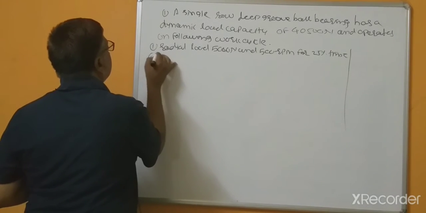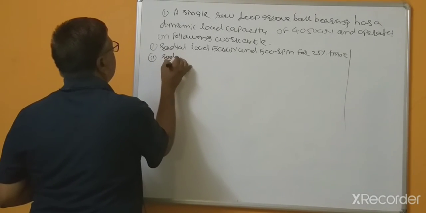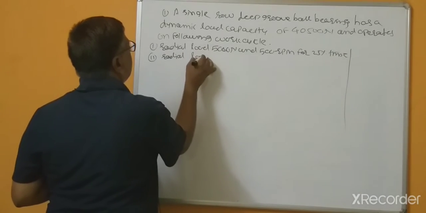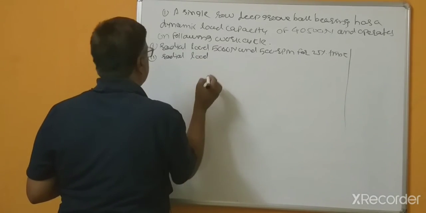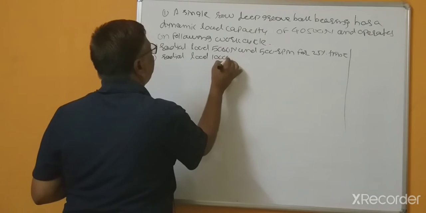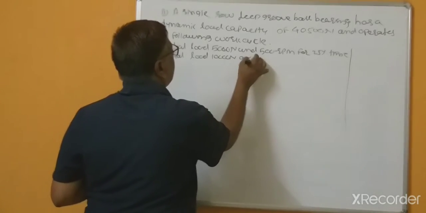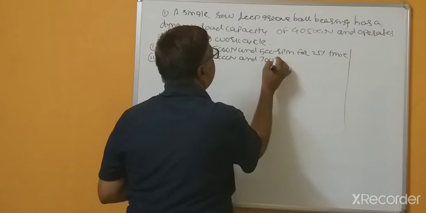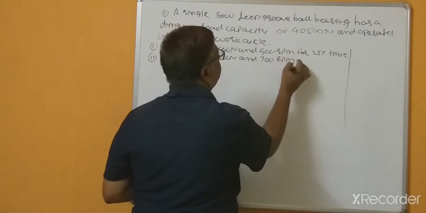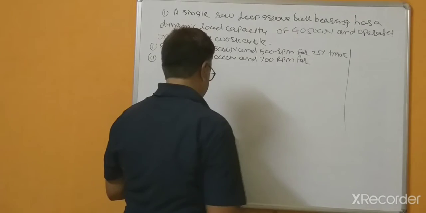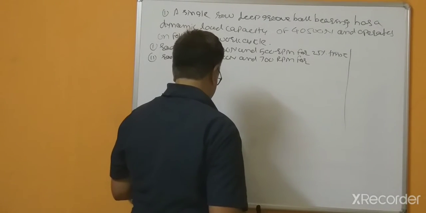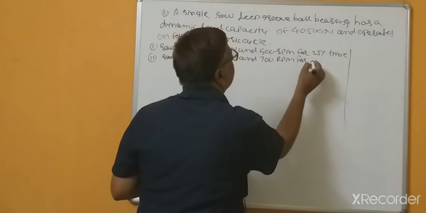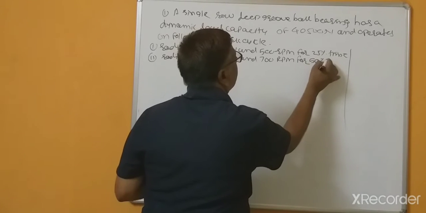Second, a radial load of 10,000 Newton at 700 RPM for 50% of the time.